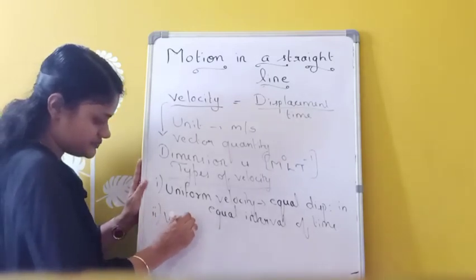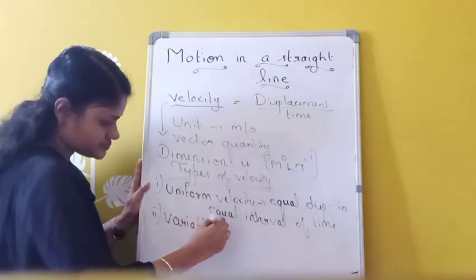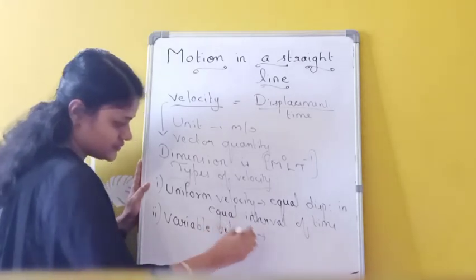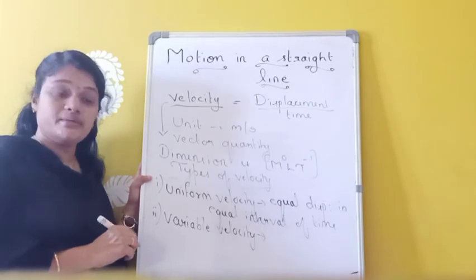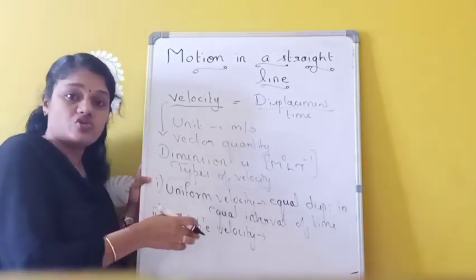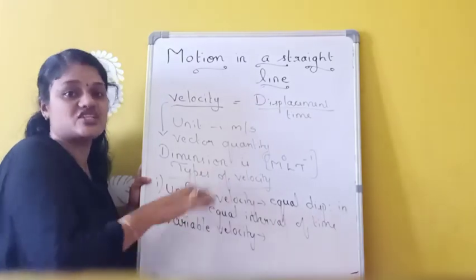Variable velocity. A body is said to be moving with variable velocity if either its magnitude or speed is changing or its direction changes.